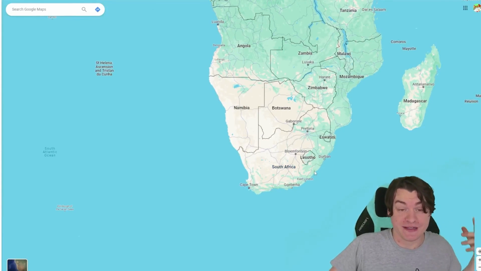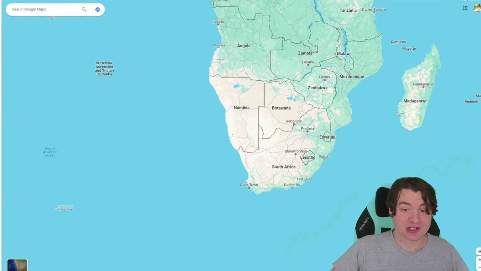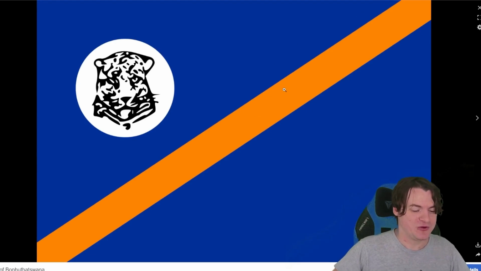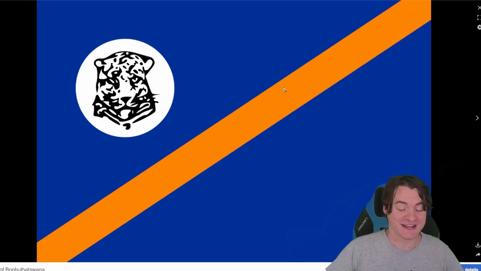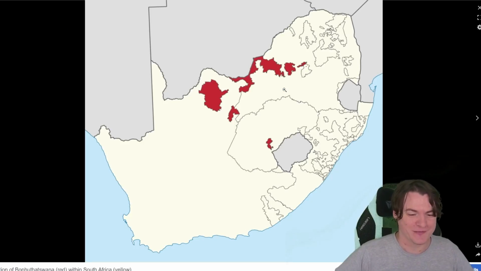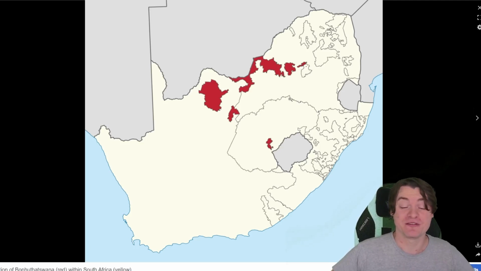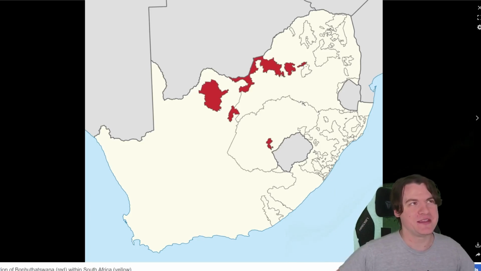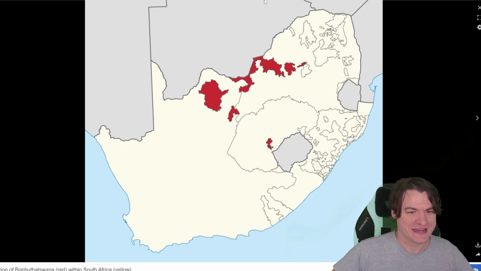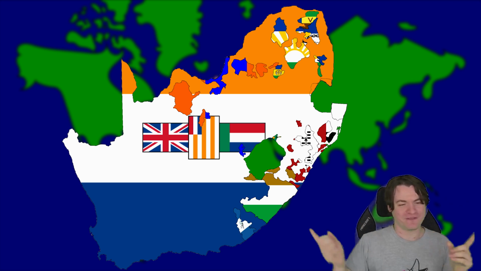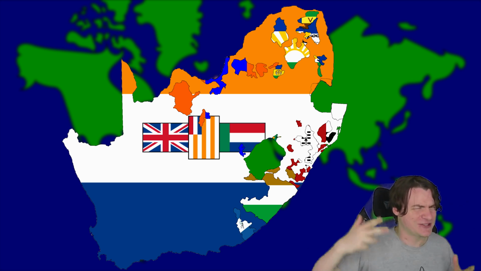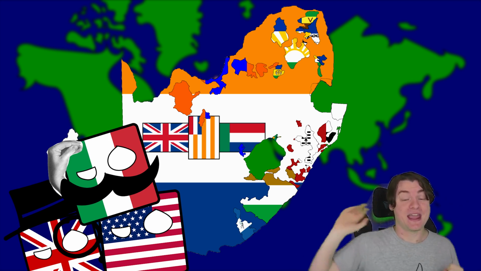South Africa deliberately split itself up into lots of different countries, and one of the four republics that it made was called Bophuthatswana. They have a flag, I kind of like it, it's got a cheetah on, they've got this coat of arms, and they had this territory, which is one of the messiest countries that you can name in history. These weird exclaves and the way they were governed is one of the reasons that these countries were never truly internationally recognized, although if you look at the flags, they all had territory, they all had all the things that you need to be an independent country, except that international support.